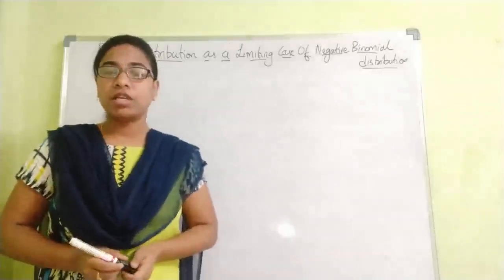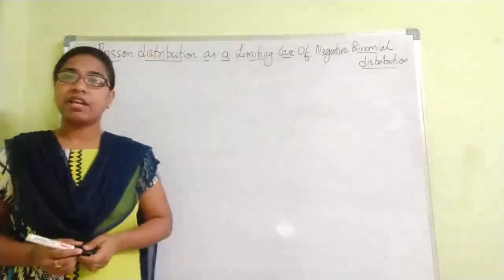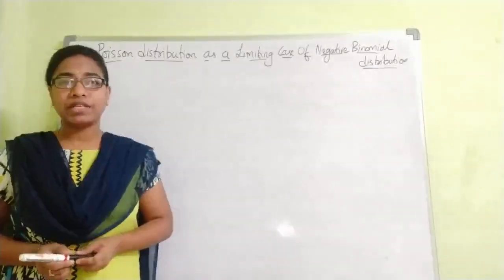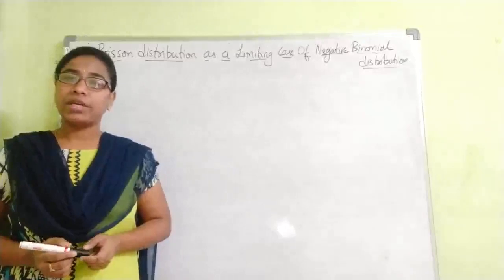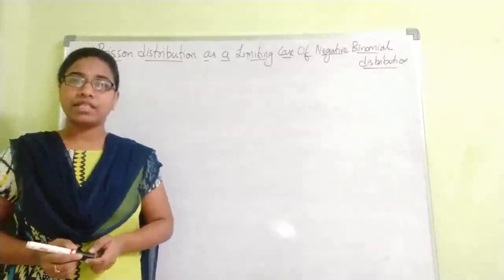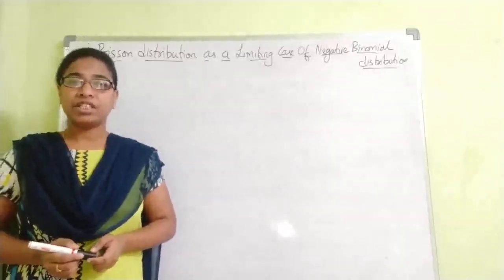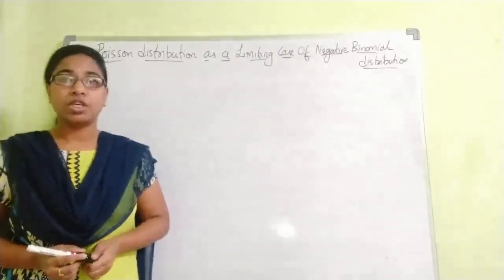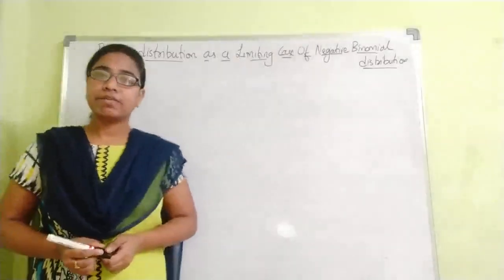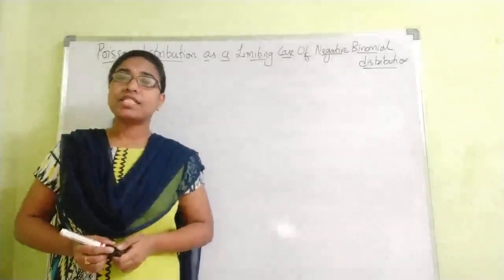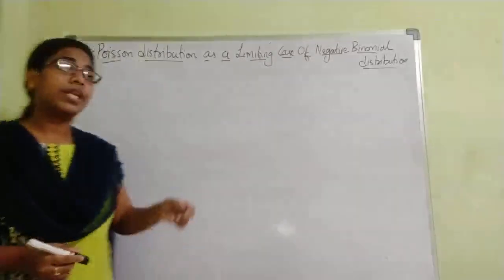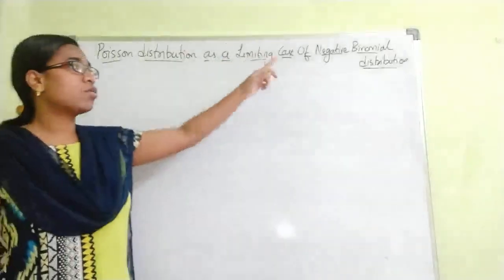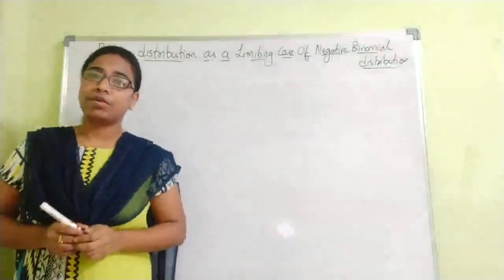Good morning everyone. In the last class we derived the cumulant generating function of the negative binomial distribution. So we have completed all four properties, that is MGF, CF, PGF and CGF of the negative binomial distribution. The next topic under the negative binomial distribution is its limiting case. So the next topic is Poisson distribution as a limiting case of negative binomial distribution.